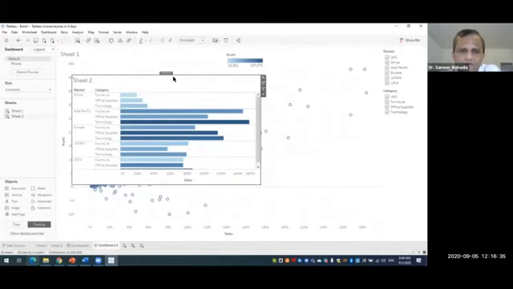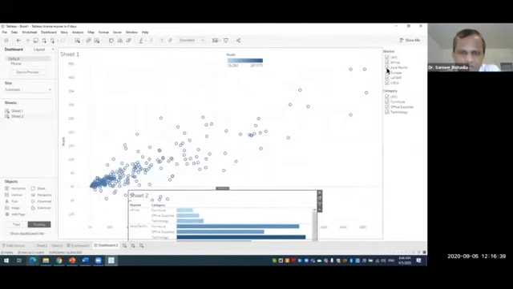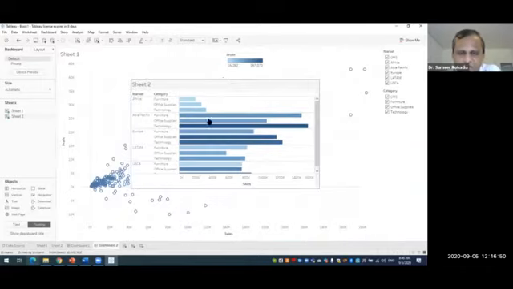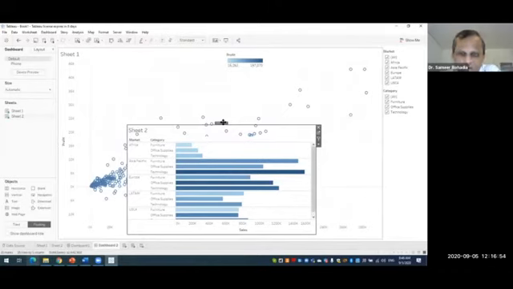Sometimes it happens that your sheet 1 is very big, suppose it is covering the whole area. Now here we are having some space, and we want to utilize that space with a small chart. This is a bigger one, but if we create one simple pie chart, then we can put that pie chart over here above the sheet 1.